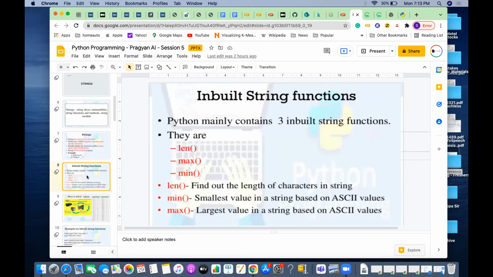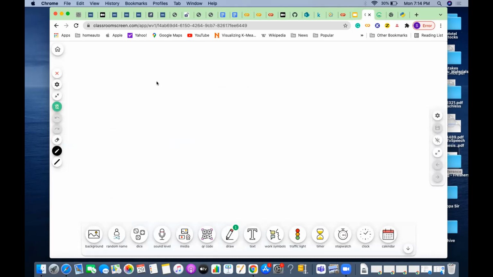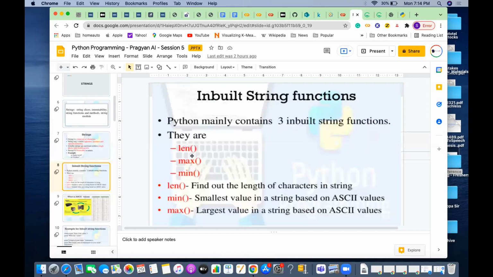Like I said in the first class, Python is more popular because so many inbuilt functions are there which you can use. You don't need to write all those functions yourself. For example, if you have learned C programming, they ask you to write a program to find the length of a string. So if I give a string variable, then I have to count how many elements are there in that string. But in Python, there is a function called len that will automatically give how many characters are there in the string. You just have to call that.